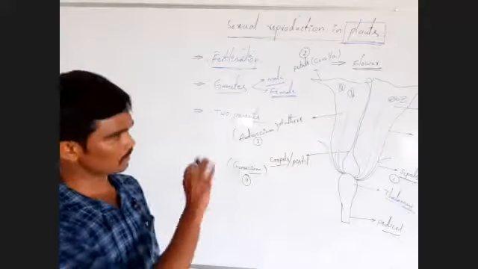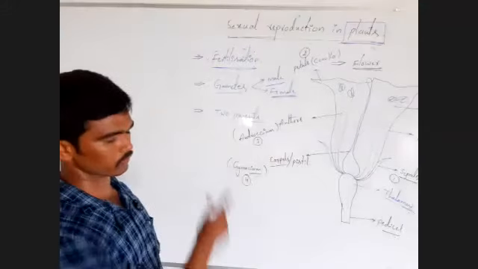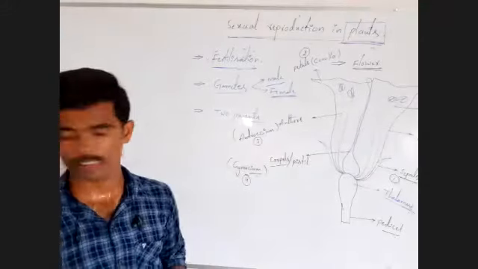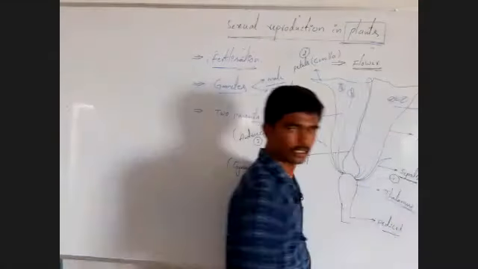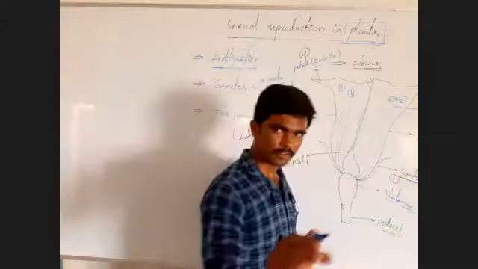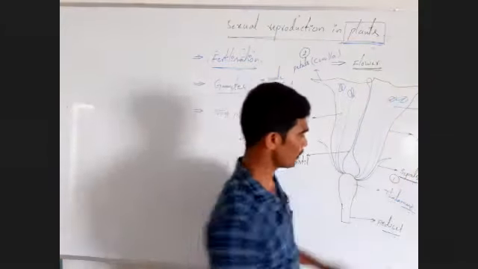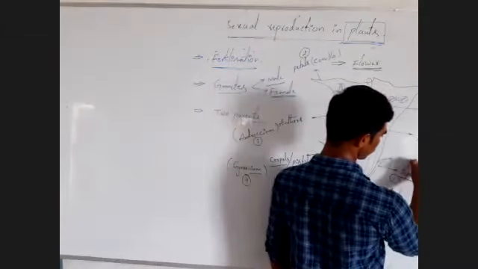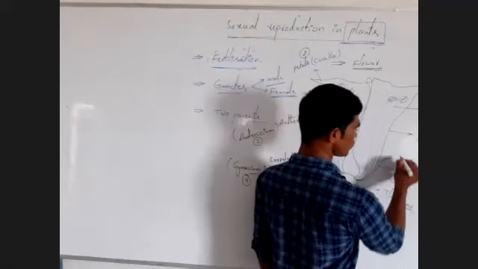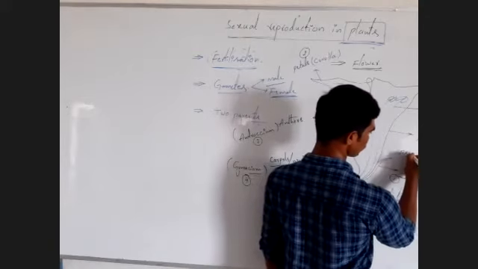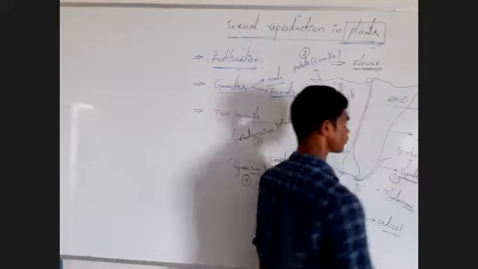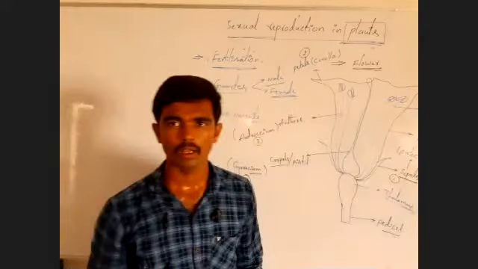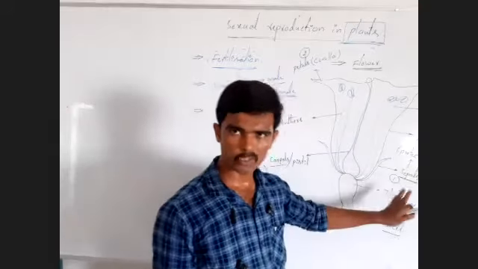Let us see the different types of functions of all these floral appendages. First, the sepal. Actually, the main function of the sepal is protection.